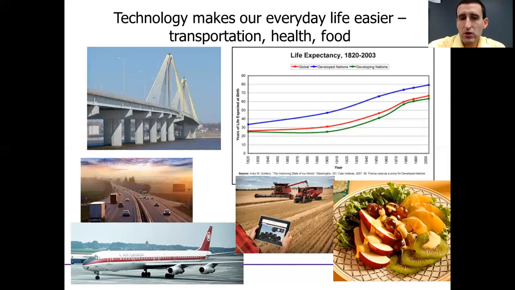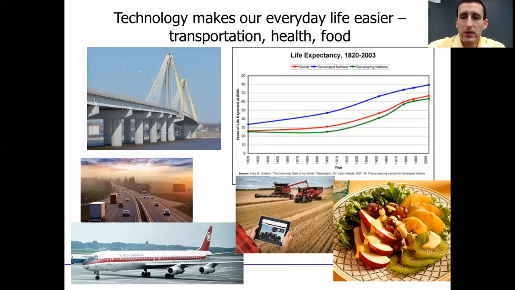But you see there the picture of the combine and the tractor, of course, emphasizing how much can be harvested in a short amount of time by a few people compared to the past when it was done by hand. But also the fruit salad, right? The whole idea of having a fruit salad, the very idea that we have a concept of fruit salad, right?